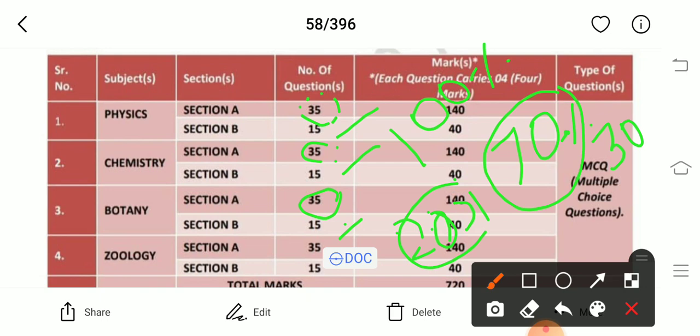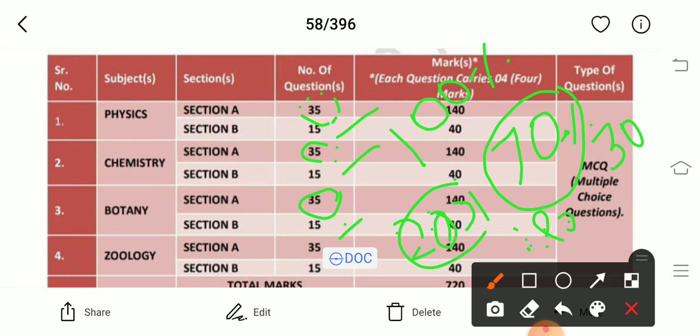For 200 questions, there are only 180 minutes. The NTA didn't increase the time duration of the NEET examination. The time duration for NEET 2021 is 3 hours only, meaning 180 minutes only. In that 180 minutes, you have to go through the 200 questions and answer them.